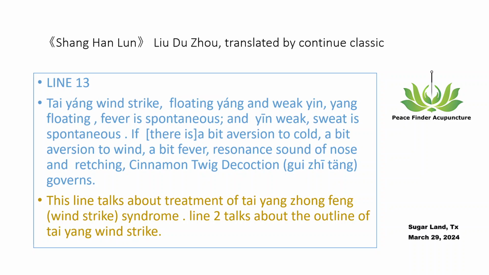Tai Yang wind strike pathogenesis is Wei strong and Ying weak. Guiji plus Shengjiang can disperse the wind evil of the Wei level. Shaoyao and Dazao can tonify the yin. Zhigancao regulates yin and yang and tonifies the qi. The 5 ingredients are also seasonings in the kitchen, beneficial for the stomach. Guiji Decoction can harmonize ying and wei for the exterior, qi and blood, spleen and stomach for the interior, and regulate yin and yang.